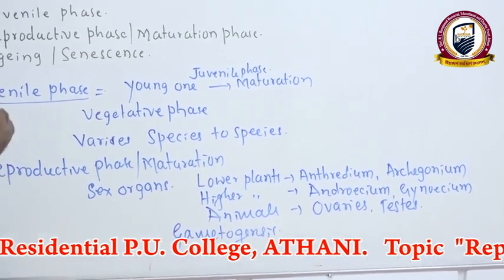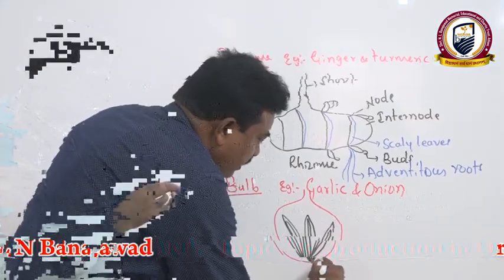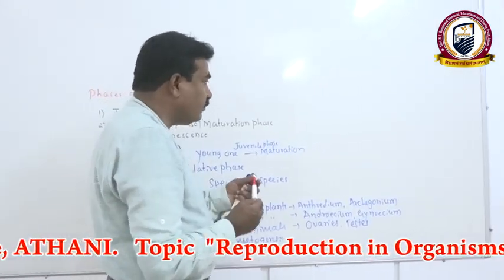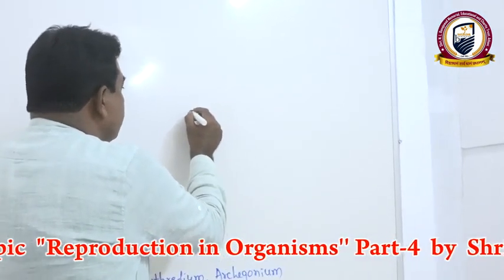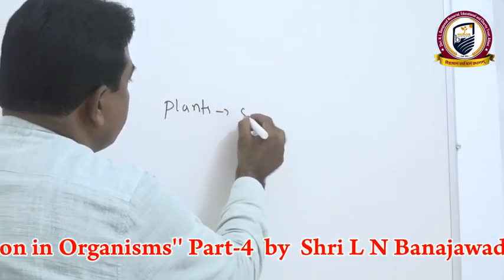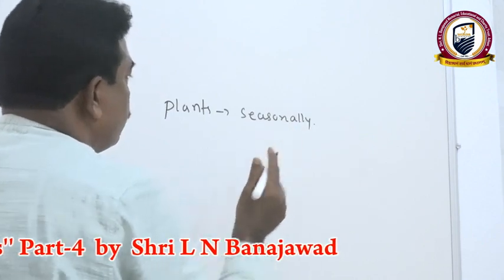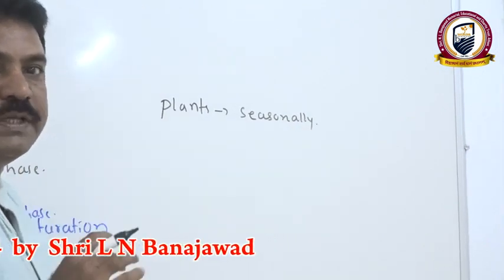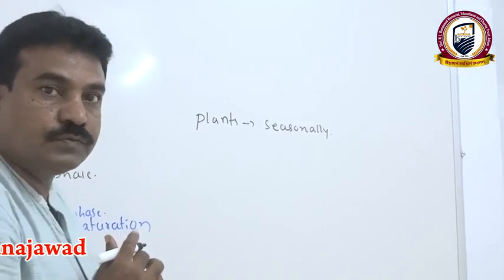Then during the reproductive phase, in plants, we see different flowering patterns. Some plants bear flowers seasonally. For example, most flowering plants bear their flowers in the rainy season.